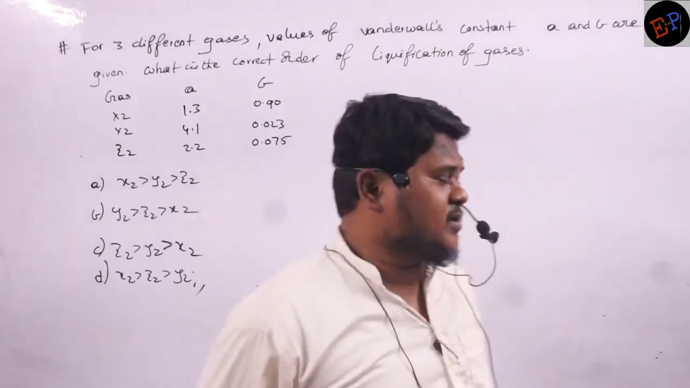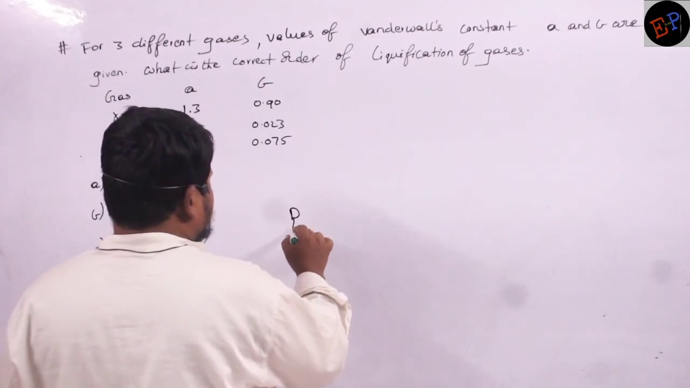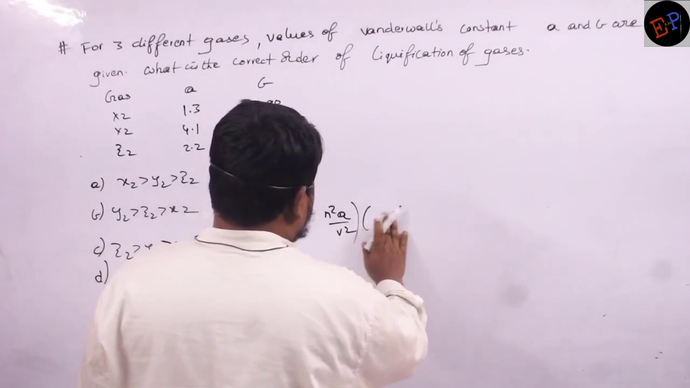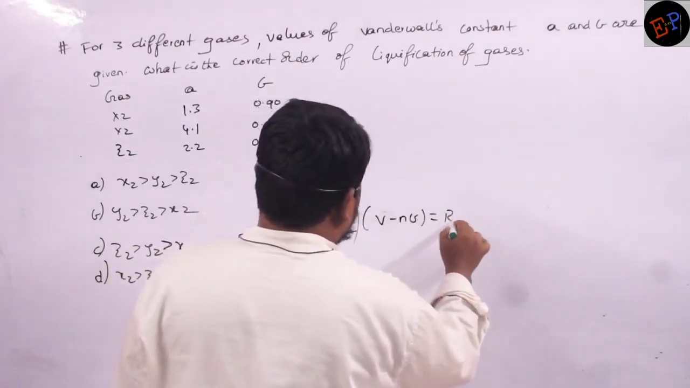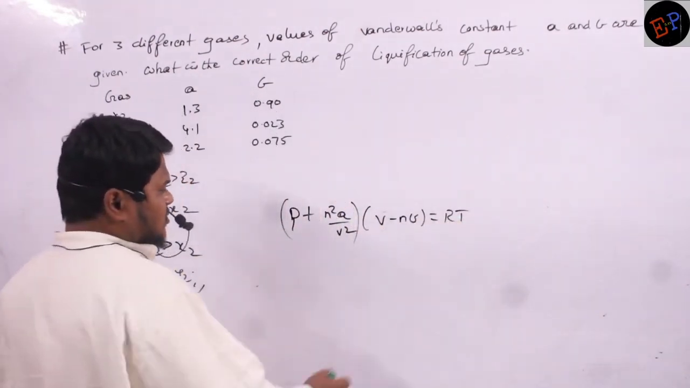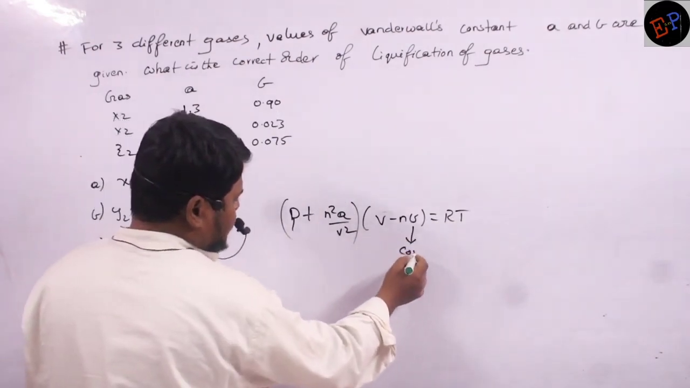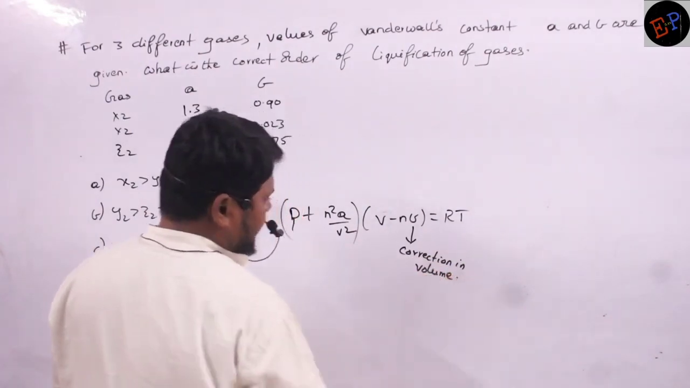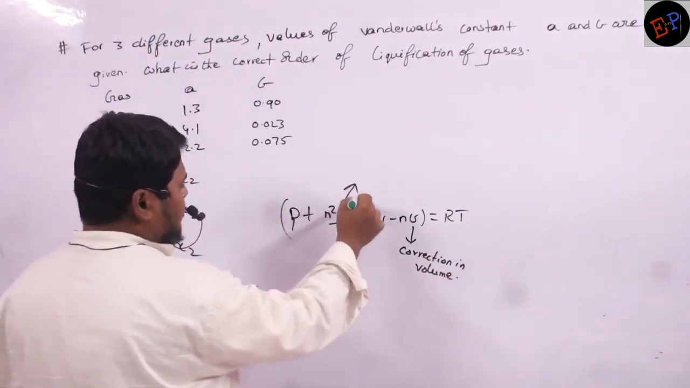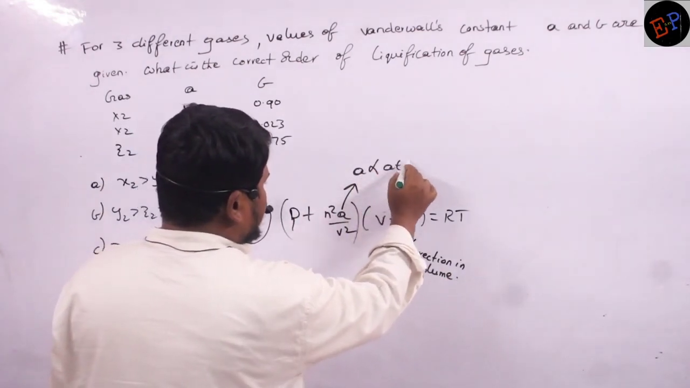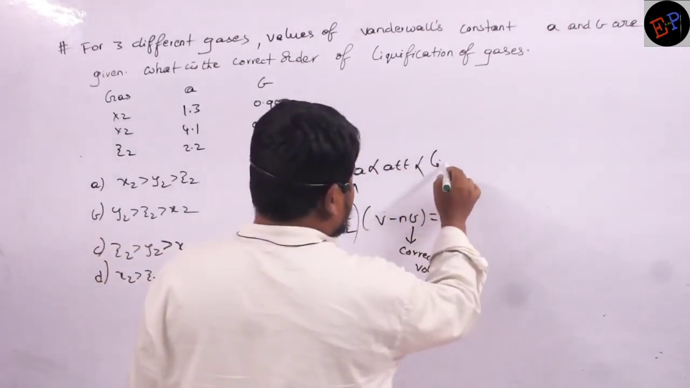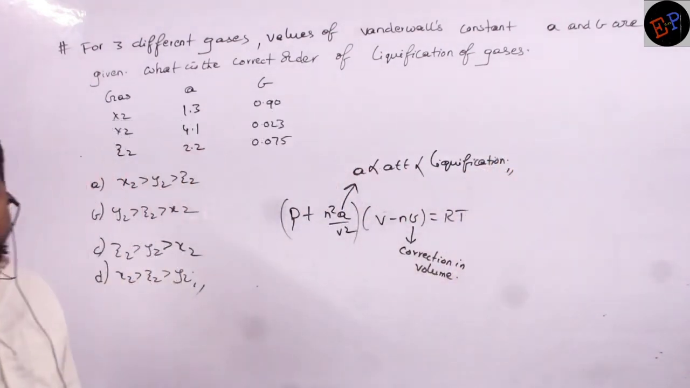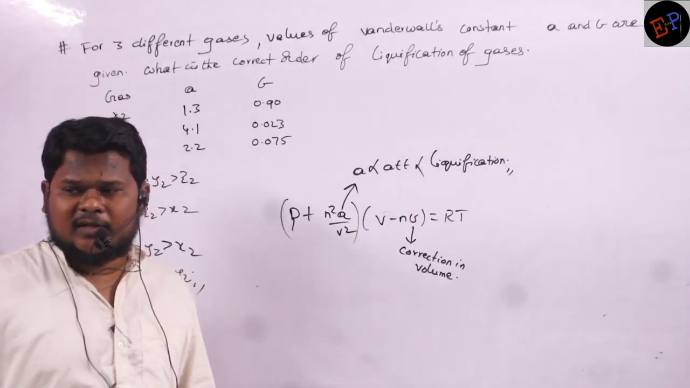Very good. That's the point which we have studied. In the van der Waals equation, (P plus n square A by V square) multiplied by (V minus nB) is equal to RT. This was the equation we have written. So B is called the correction in volume. And what is A called? A is directly proportional to attractive forces and it is directly proportional to liquefaction of gas. This is what we have studied. It means the more the A value, the more will be the ability of the gas to liquefy.